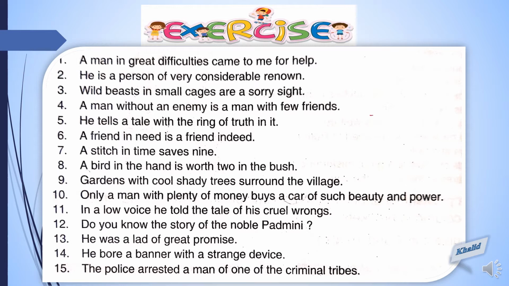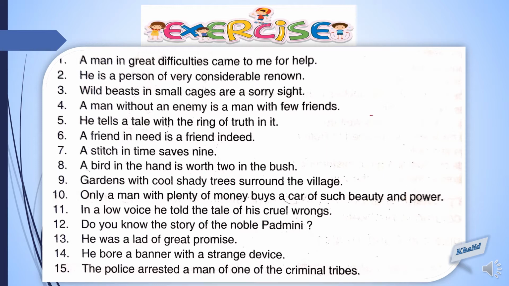Let's do the last sentence. The police arrested a man of one of the criminal tribes. Where is the noun in this? Man. Can you find any detail regarding this noun? Yes, we can find. Of one of the criminal tribes. So this is an adjective phrase of this sentence 15.